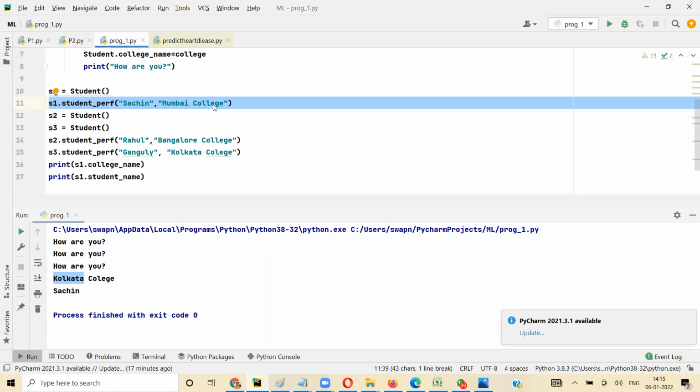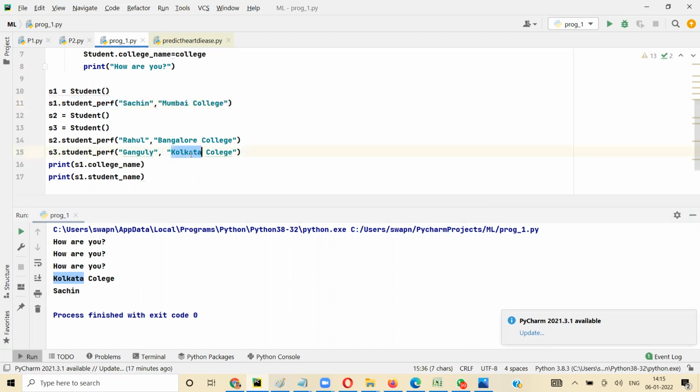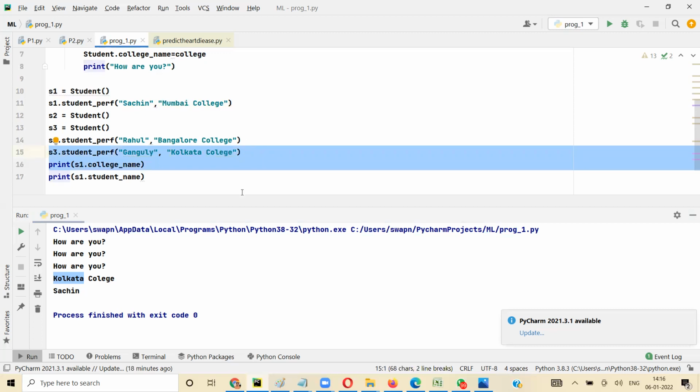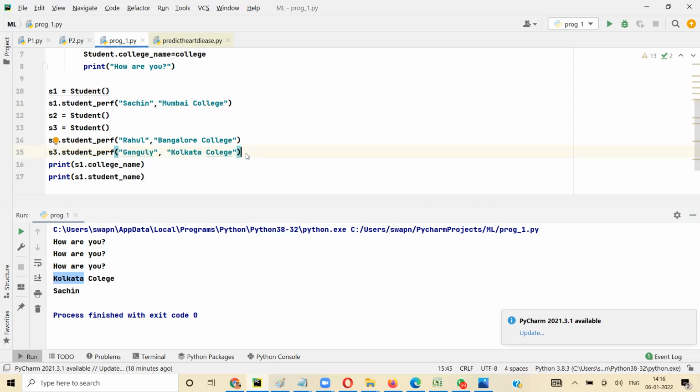So in S3, when I say Kolkata College, it means it is true for everybody. What happens is first I gave Mumbai, then I gave Bangalore. So Mumbai is removed and Bangalore is added. Then I gave Kolkata. So Bangalore is removed and Kolkata is added. So even if I do S3 dot college, I will get Kolkata. S2 will also give Kolkata. S1 will also give Kolkata. Whatever value you put in last, the same class level variable holds it.